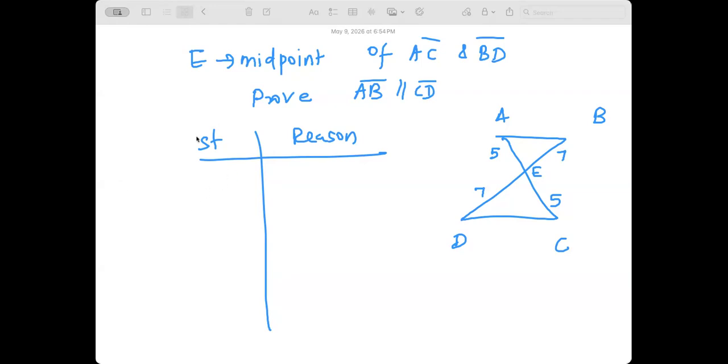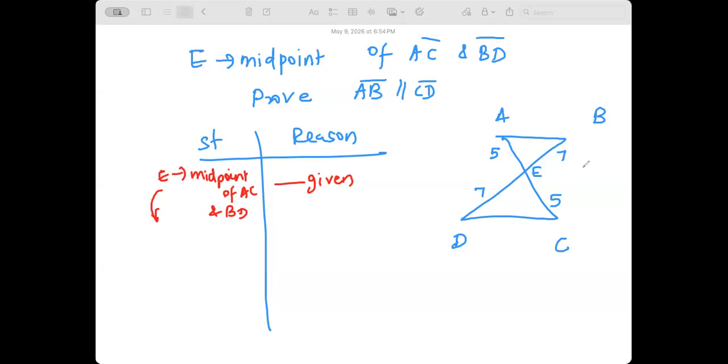Proofs always start with what is given. What is given? E is the midpoint of AC and BD. One of you say next. We have a lot of proofs. Go ahead. I was going to say E was bisecting AC and BD, but that covers it. Yeah, but then because of this, what will you say? I was also going to say that AE and EC are equal and BE and ED are equal, like the measure is given. Wouldn't it be like AE and then EC kind of? Correct. That's what it is.